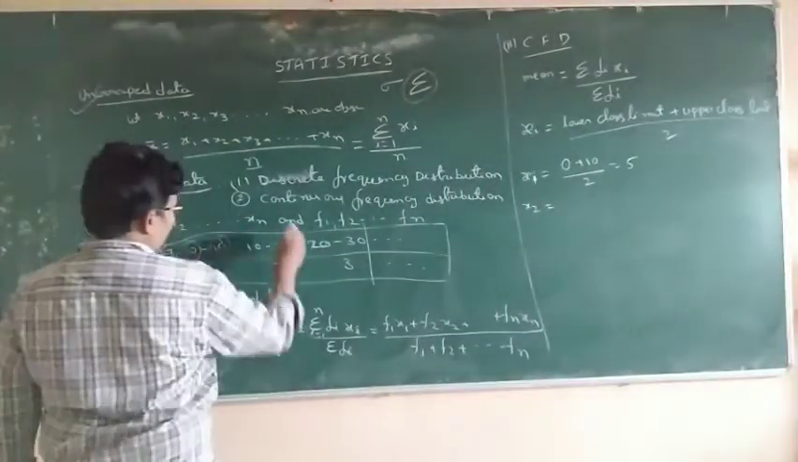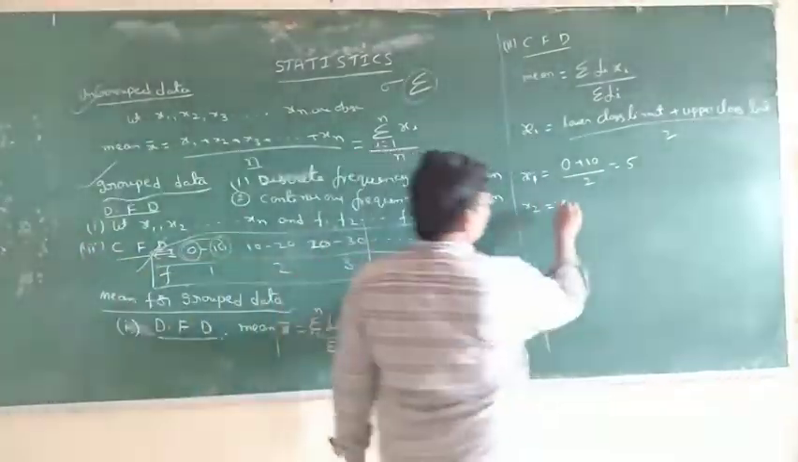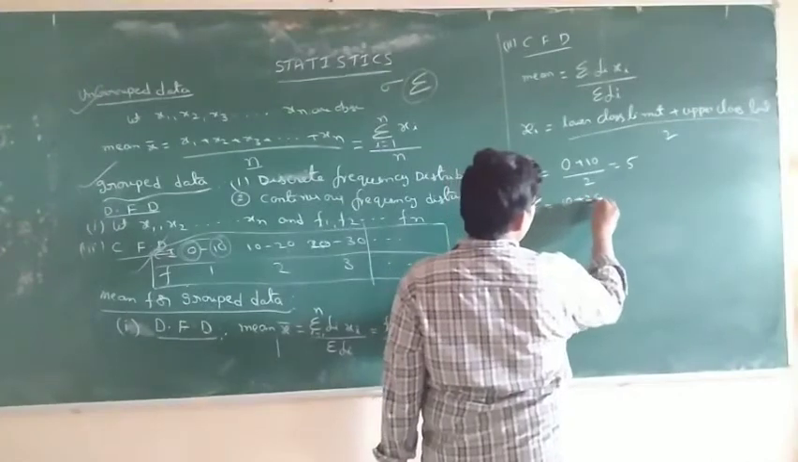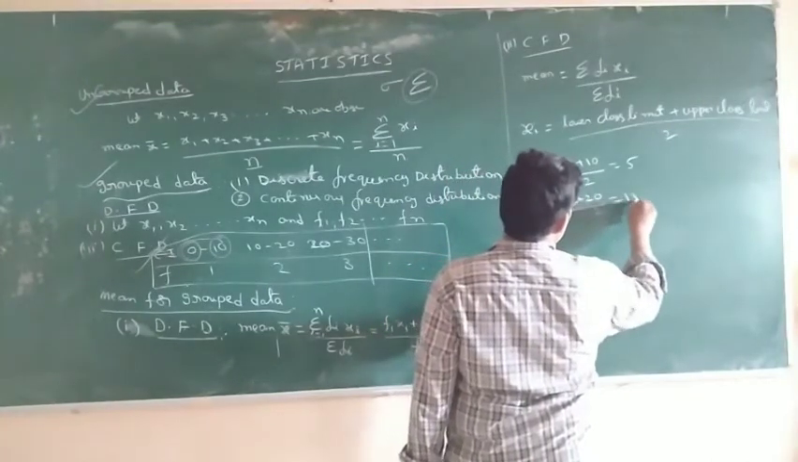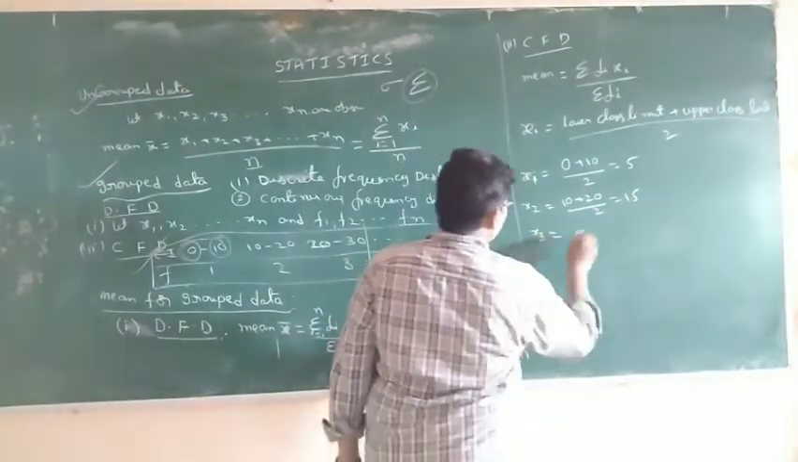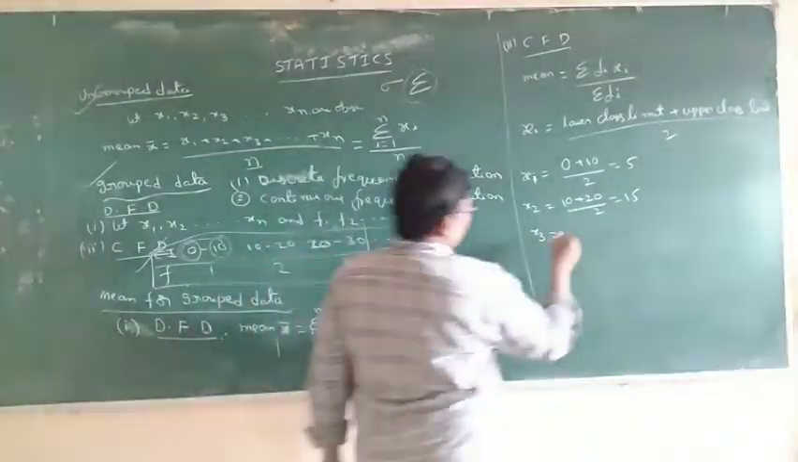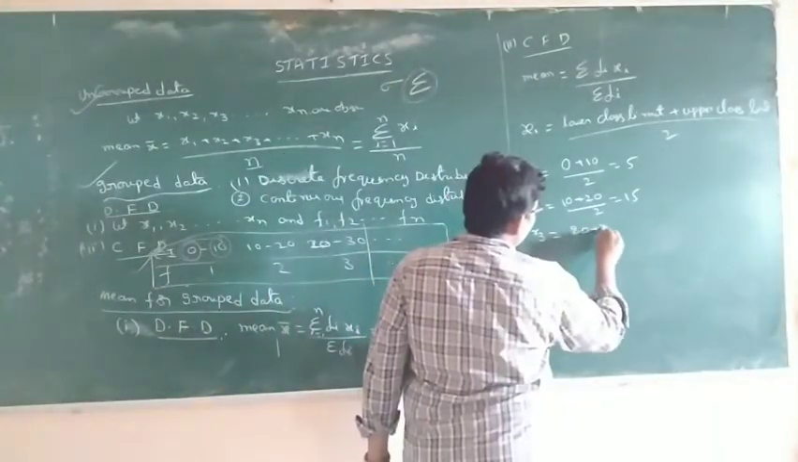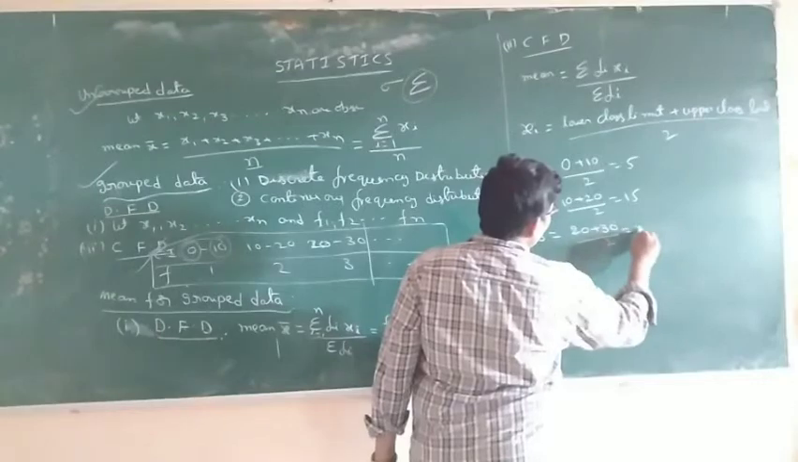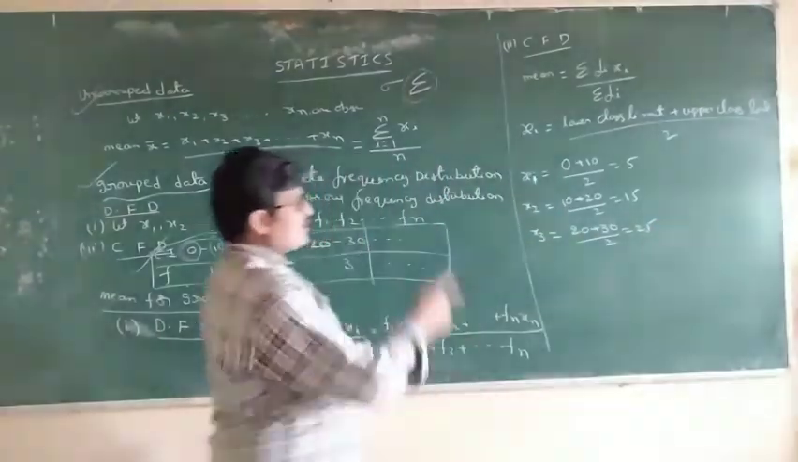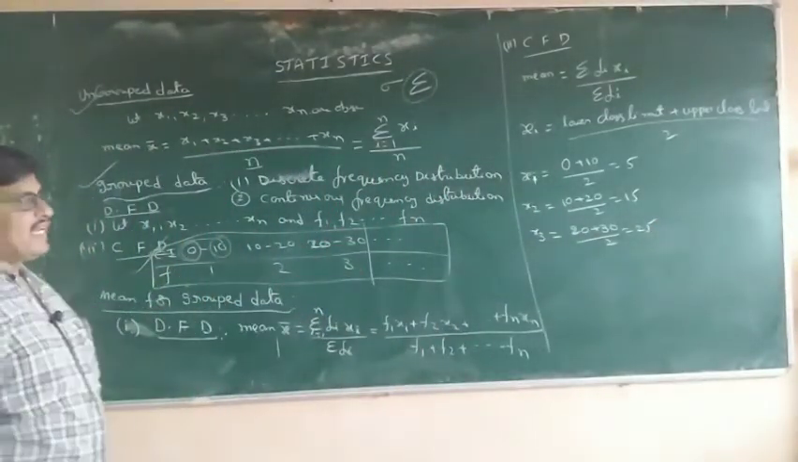Next, x2 is equal to what? The second interval, what is the lower? 10 plus 20 by 2, that is equal to 15. What is x3? 20 to 30 is equal to 20 plus 30 by 2, that is equal to 25. This is the procedure for xi.